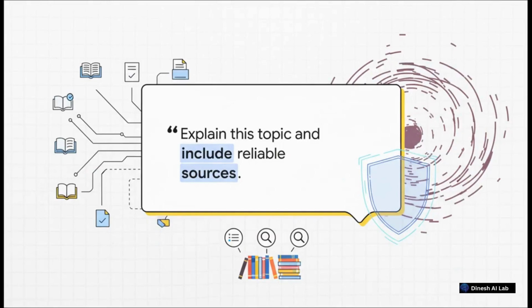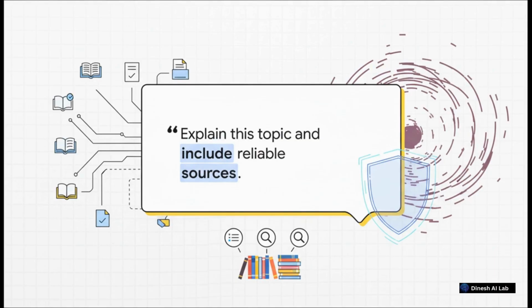Building on that, our next technique is so simple it's almost deceptive. Just ask the model for its sources. I mean, that one little instruction forces the AI to connect its answer to actual, verifiable information instead of just stringing together words that sound good. It's a fantastic way to boost the factual accuracy of any answer.